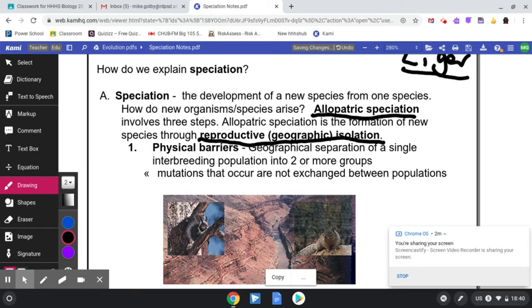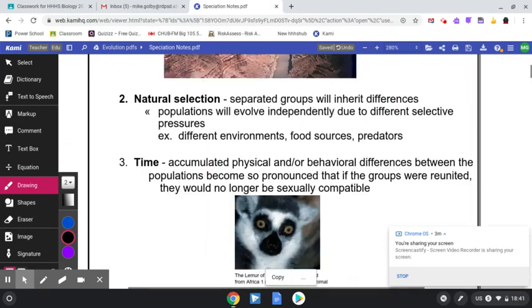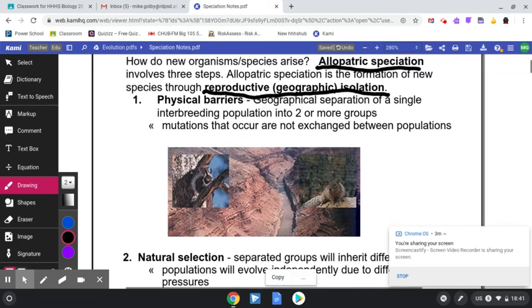Allopatric speciation involves three ideas or steps within it. One is physical barriers, as I will show you on the next slide with the rabbits. Geographical separation between two groups of the same species results in allopatric speciation.